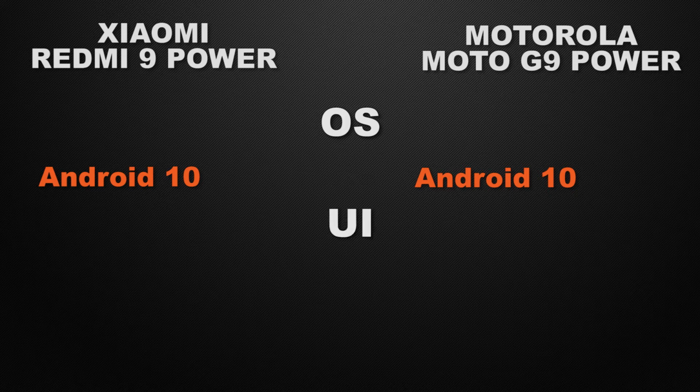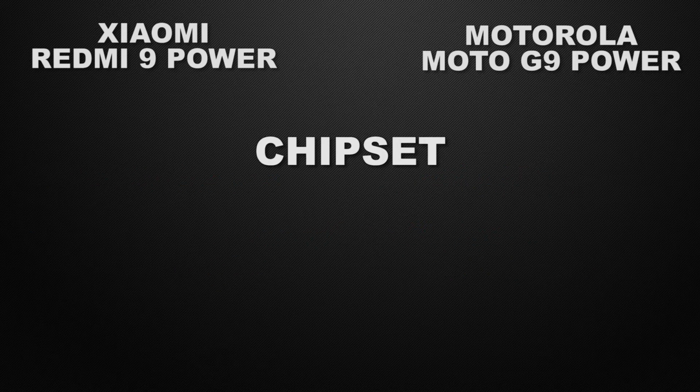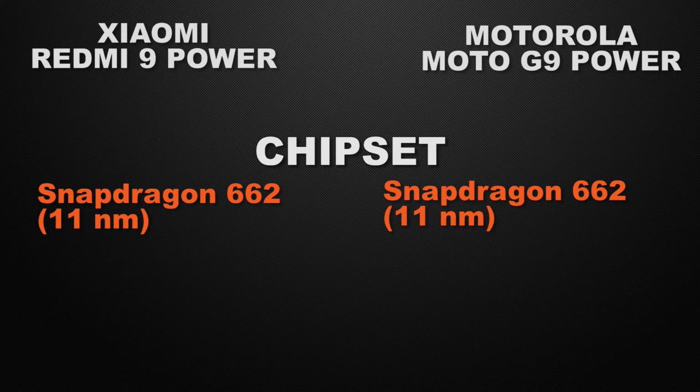And about the user interface of the devices, 9 Power have MIUI, whereas G9 Power have stock Android. So I will call it a tie here because it's up to you. Which UI you like it or not, it's up to you. Let's talk about the processor of the devices. 9 Power is powered by Snapdragon 662, whereas G9 Power is also powered by Snapdragon 662. So I will call it a tie here because both of the devices have same processing speed.